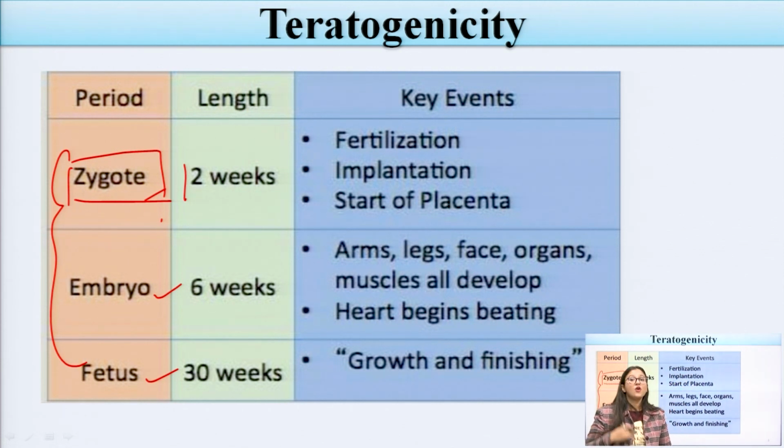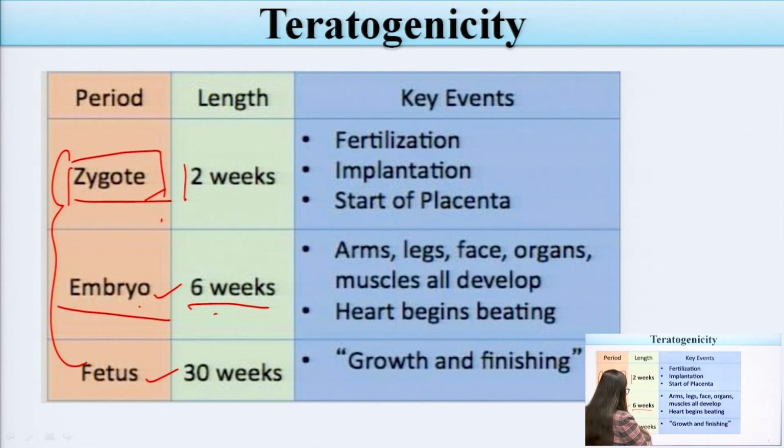Second, after 6 weeks of pregnancy, it is known as the embryo, in which the arms, legs, face, organs, and muscles all develop. This is known as the embryonic period, and the heartbeat begins at 6 weeks.